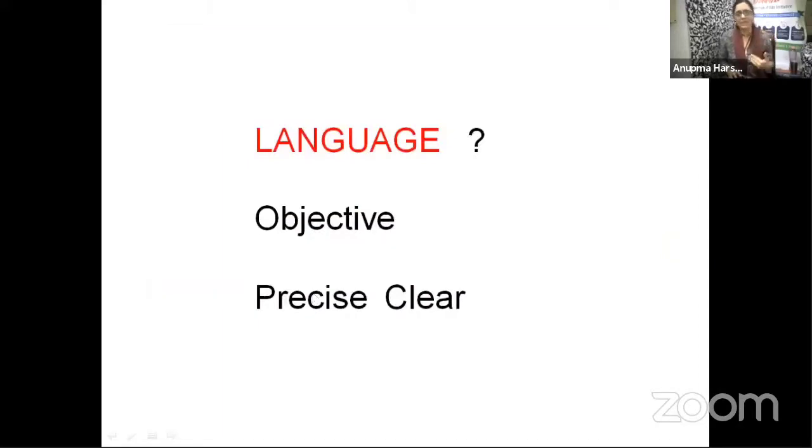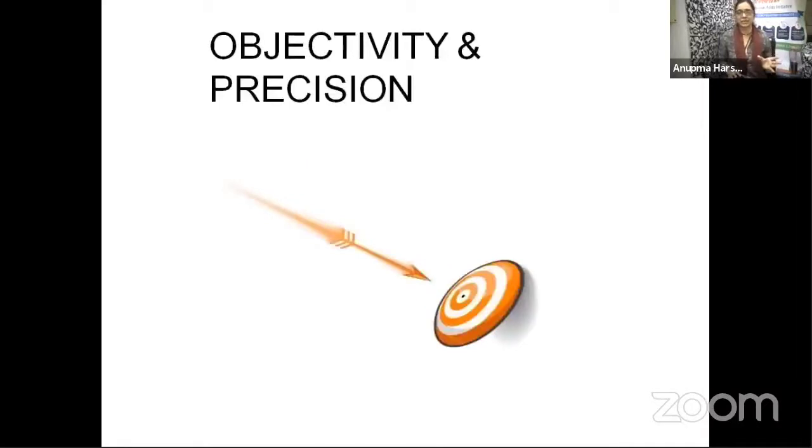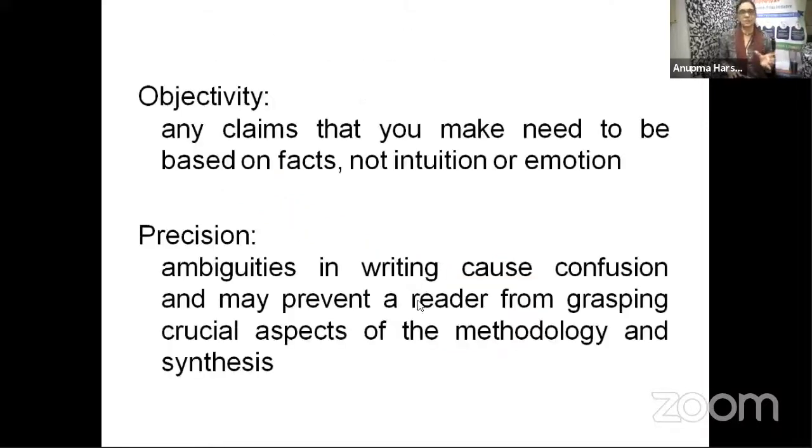The language has to be very objective, very precise, and clear. Now, what is objectivity versus precision? Any claim that you make needs to be based on facts, not on intuition or emotion. So this is objectivity. Okay, I repeat, any claims that you make should be based on facts and not on intuition or emotion. Not "I don't feel like that." What do your results indicate is what you need to clarify.